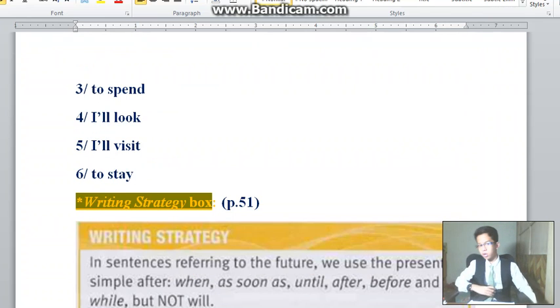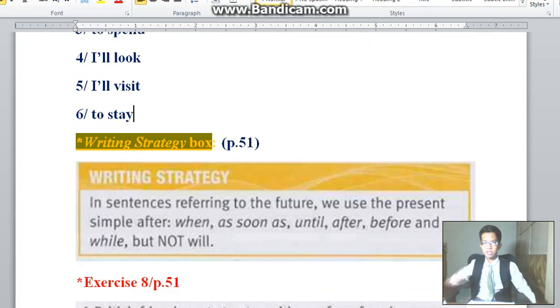So now we'll quickly move on to the writing strategy. In sentences referring to the future, we will use the present simple after when, as soon as, until, after, before, and while, but not will. So instead of using future simple, we can use present simple.